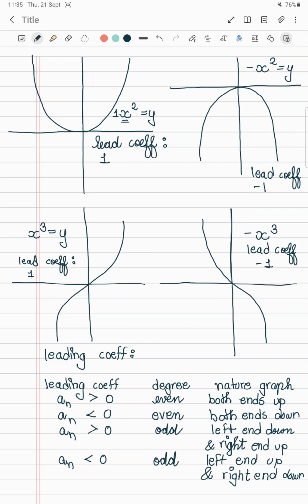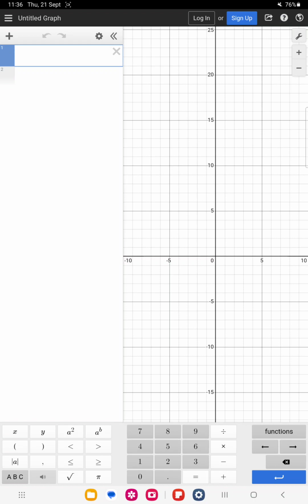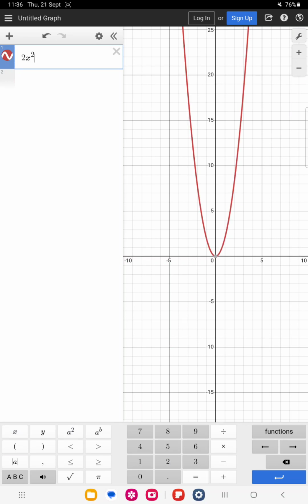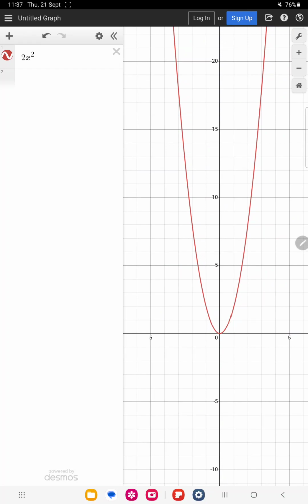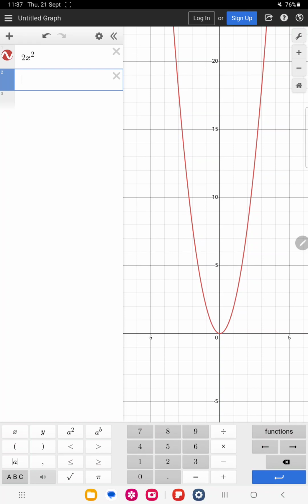So from here what we can conclude is that whenever the leading coefficient is greater than 0 and the degree of the graph is even, then both the ends of the graph would be upwards. So let's take another function. Let's say 2x square. So we can clearly see here that both the ends of the graph are upwards. Now we take -3x square.